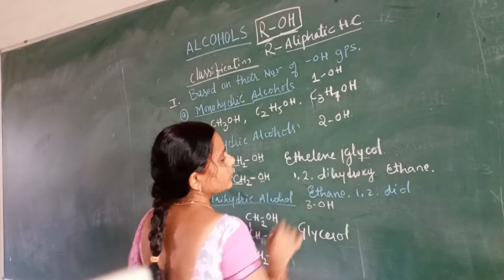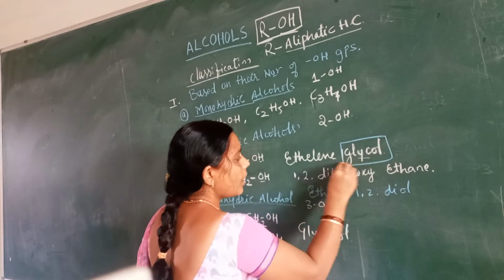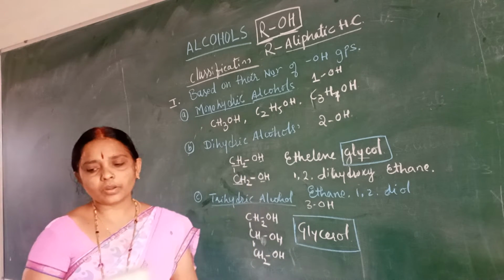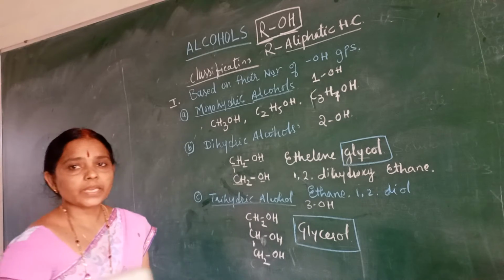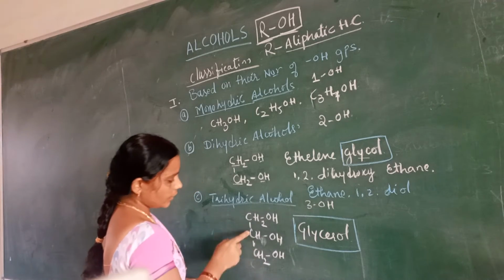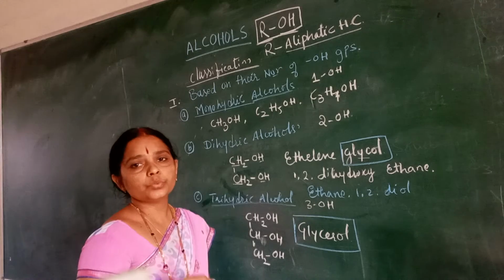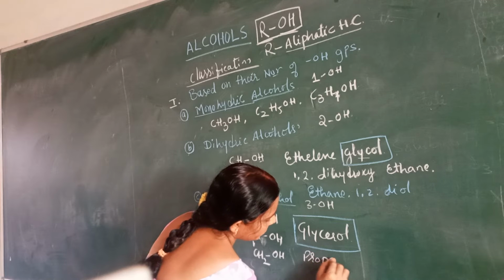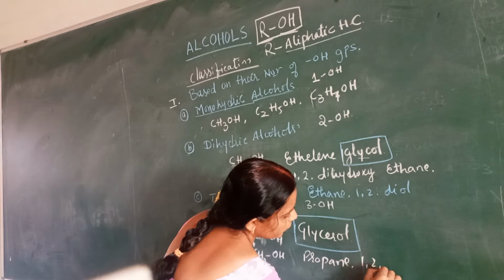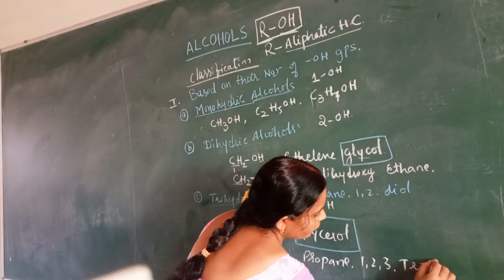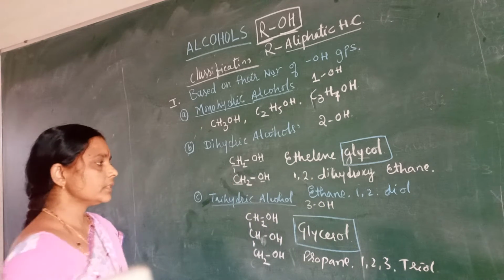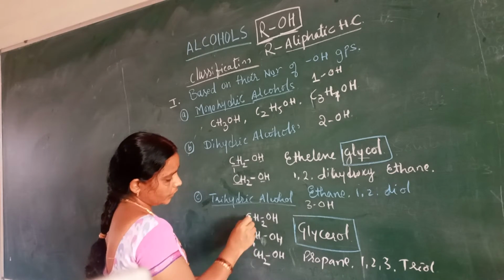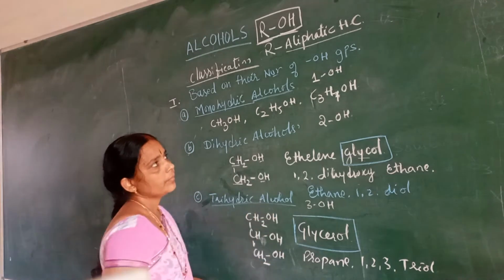Glycol is the common name for this dihydroxy alcohol and the common name for the trihydroxy alcohol is glycerol. This is 1, 2, 3 triol. So it is propane 1, 2, 3 triol. Otherwise, 1, 2, 3 trihydroxy propane.